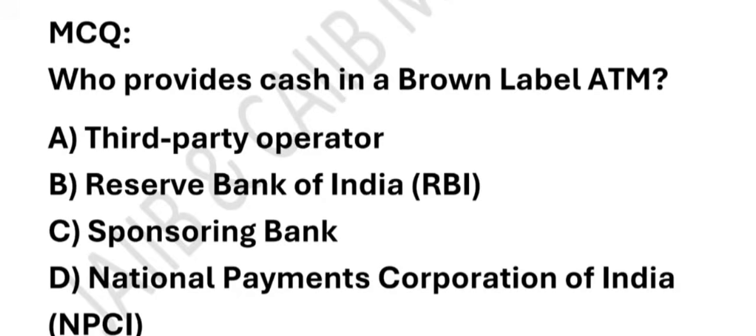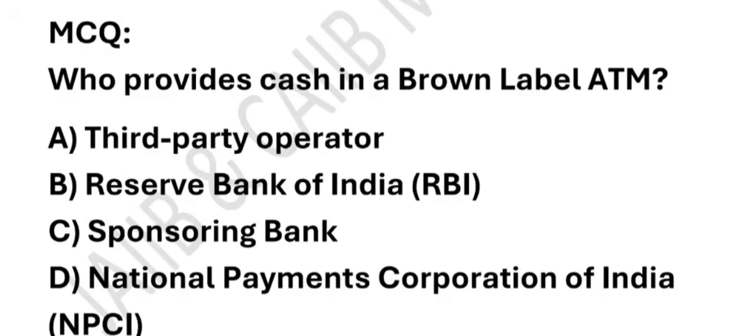See, a brown label ATM is like a rented ATM. Imagine a bank does not want to spend money on buying ATM machines and maintaining them. So it takes the help of a third party company. This company provides the machine, takes care of electricity, maintenance and space. But very important, the cash inside that ATM always comes from the bank itself. That is why a sponsoring bank provides the cash.